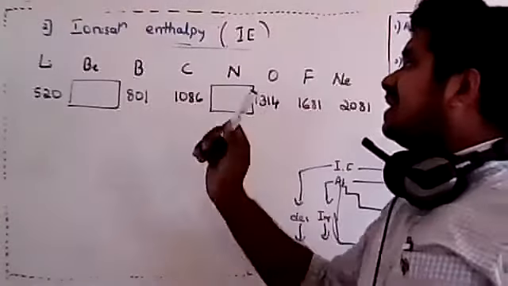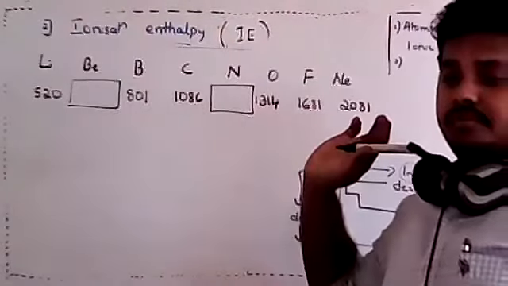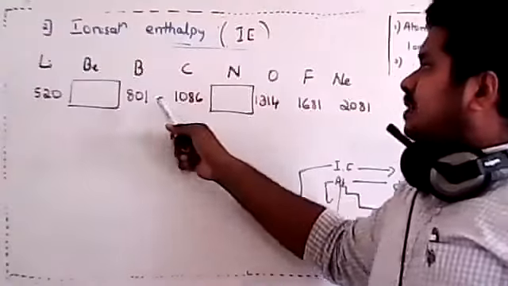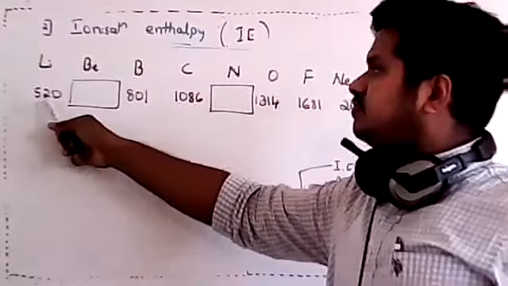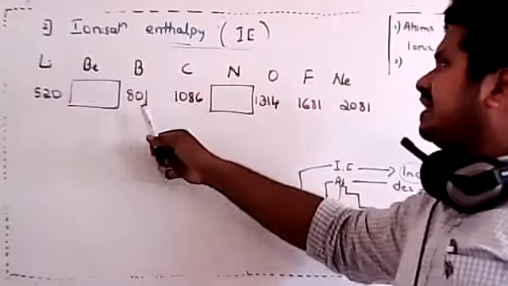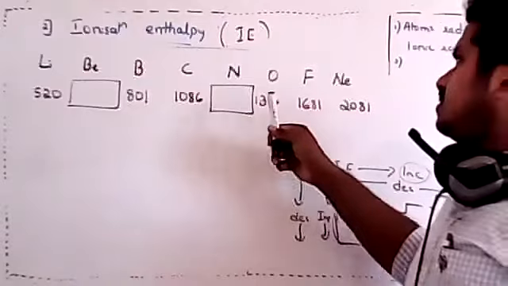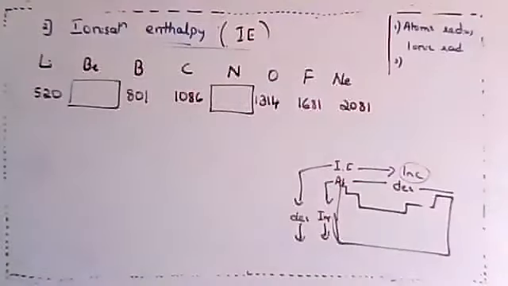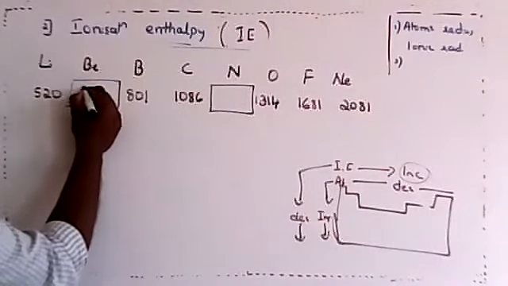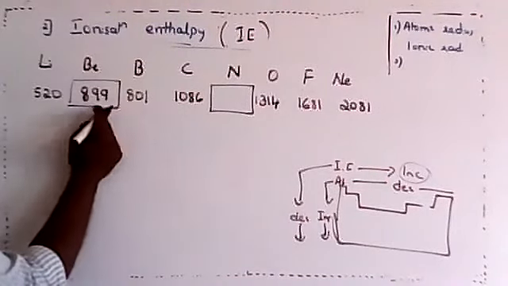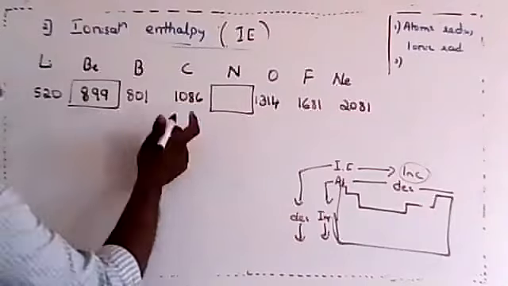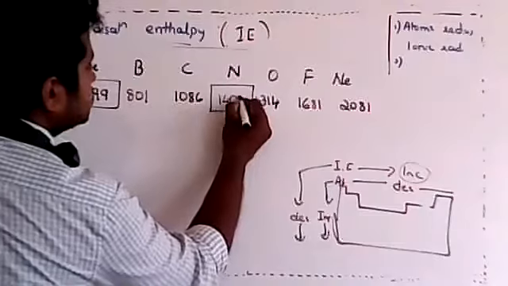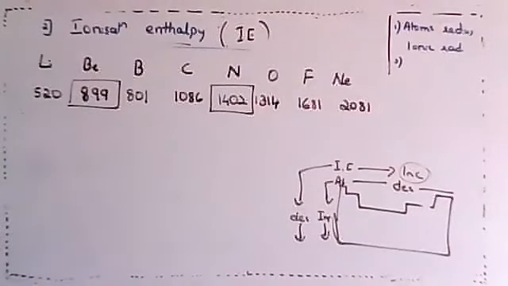There are some irregularities observed in this case. A very important part is to understand that when you go along the period, the ionization enthalpy should slowly increase from 520 to around 700, then 800, 1000, then 1200, 1300. But when you observe the ionization enthalpy exactly, beryllium has 899. You can see the comparison. This is more. And nitrogen has around 1402. Again, it is more. So why is this irregularity observed?